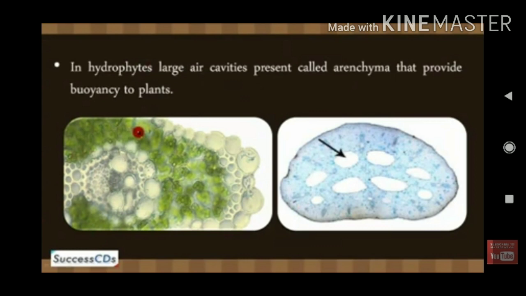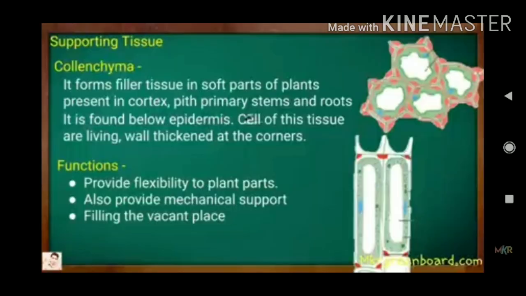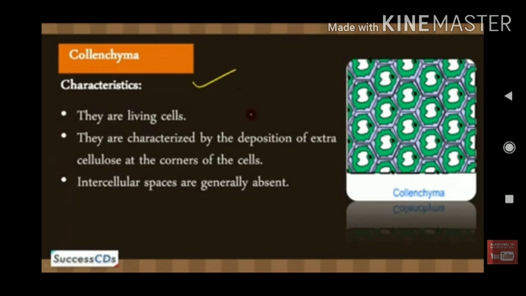Next we will see the second simple permanent tissue, collenchyma. The collenchyma is a living tissue. Collenchyma is present in the leaf stalk, in the midrib of the leaves, and the peripheral region of the stem. The collenchyma is elongated in shape. It is a living tissue. Here, very little intercellular space is present, and a vacuole is also present, students.